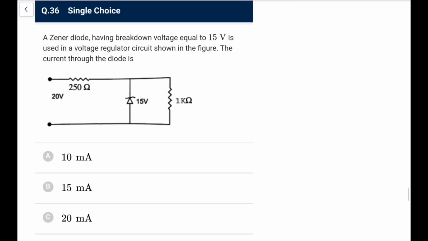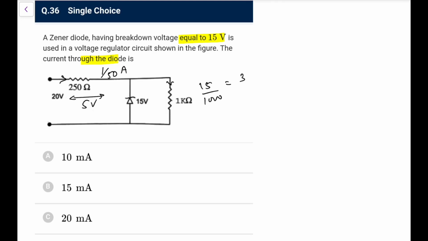Next, a Zener diode having breakdown voltage of 15 volt is used in a voltage regulator circuit. The current through the diode is, okay, so this is 20 volt, this is 15, so you can make out this is 5 volt, so the current flowing through it is 5 upon 250, that is 1 by 50 amperes. And through this, kilo ohms is given, so the drop is 15 and it would be 1000.